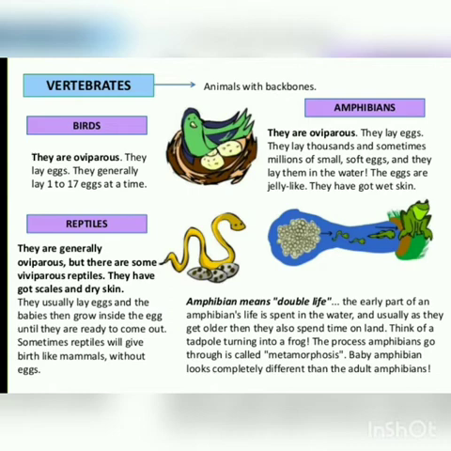Then reptiles, they are generally oviparous. Oviparous means again they lay eggs. They don't give direct birth to their young ones. But there are some viviparous reptiles. They have got scales and dry skin. So reptiles have scales on their body. You all must have observed a snake's body. It has scales on it, and the skin is very dry. Then snakes.